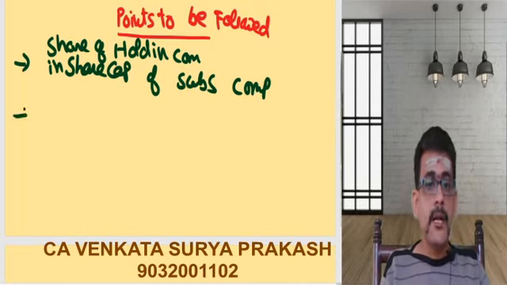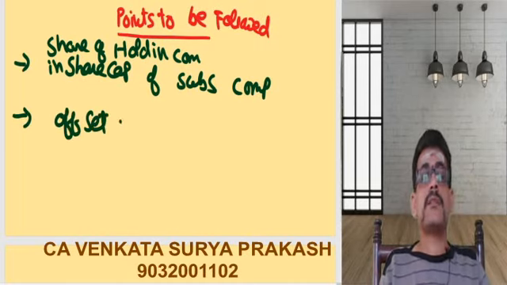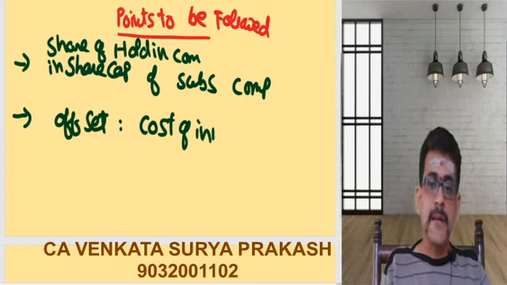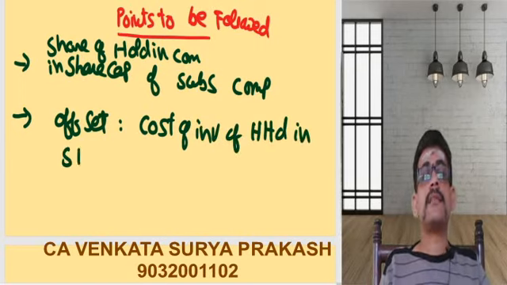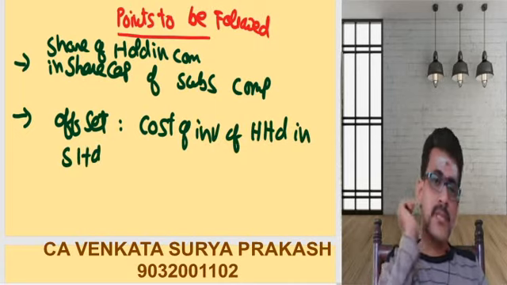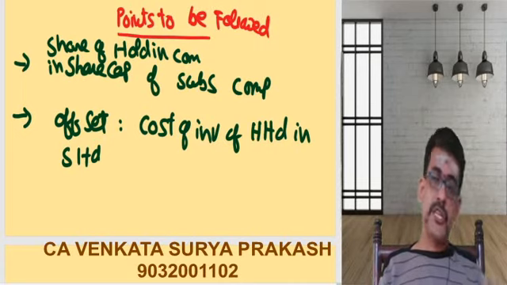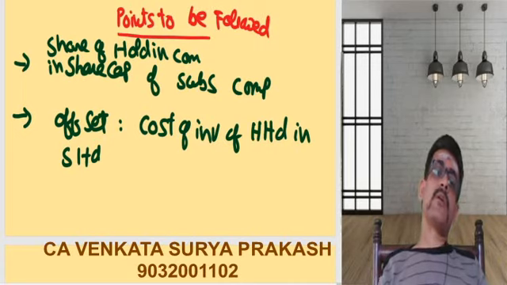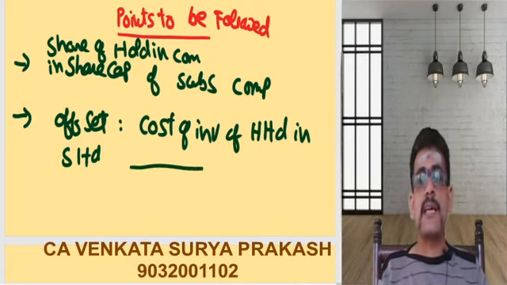Then I need to offset this with the cost of investment of H Limited, that means holding company, in S Limited, which is nothing but your subsidiary company. So take the share of the holding company in the share capital, offset this with your cost of investment of H Limited in S Limited.